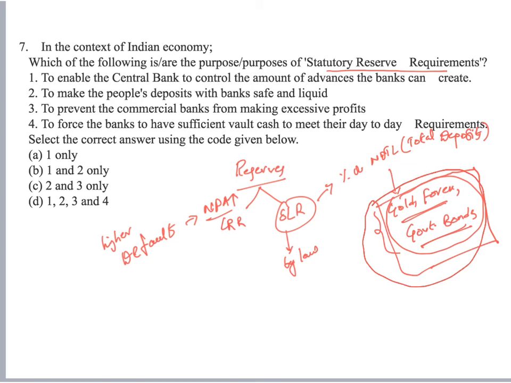At the same time, it also guarantees to the customers that a certain proportion of their money is always in a safe form of investment. The compulsion of banks to maintain money in government bonds would also ensure that the government would be able to raise money from the banks by selling government bonds. So that is how SLR tries to ensure banks would be safe.